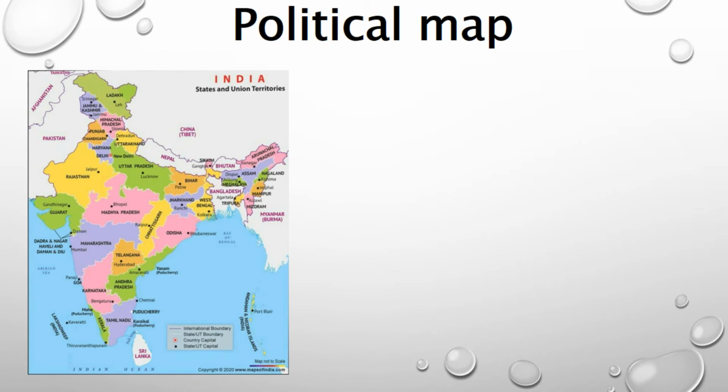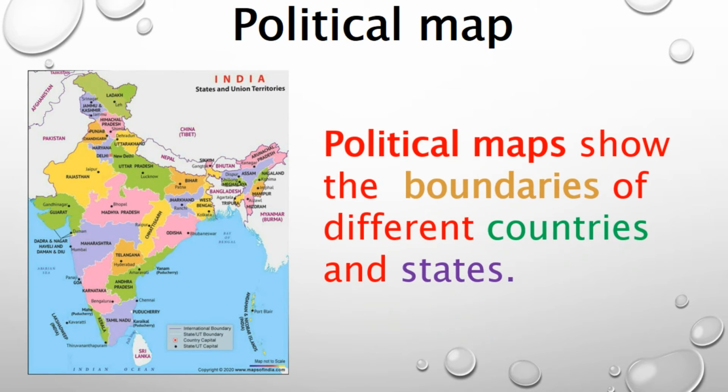Political map. What is a political map? A political map gives us information about the political boundaries of the earth. How the earth is divided into continents, countries, states and cities. Everything is shown in this political map.